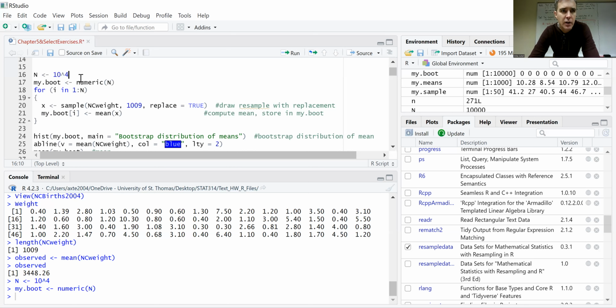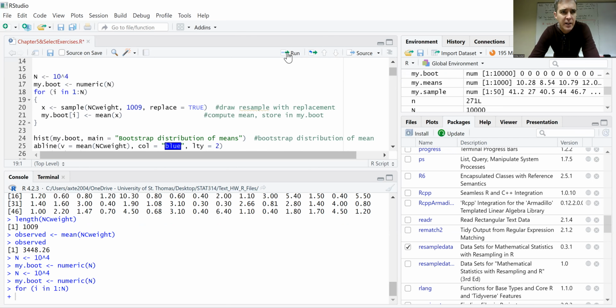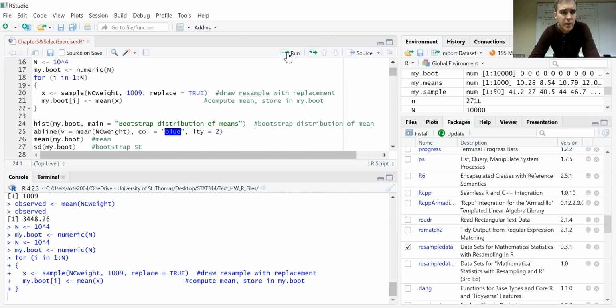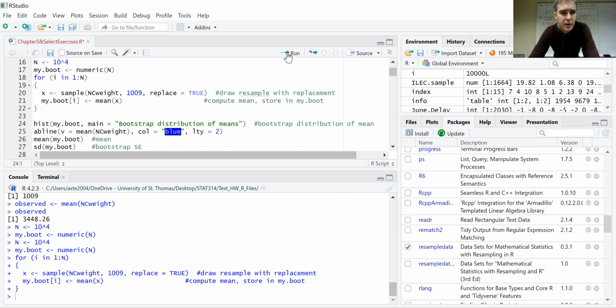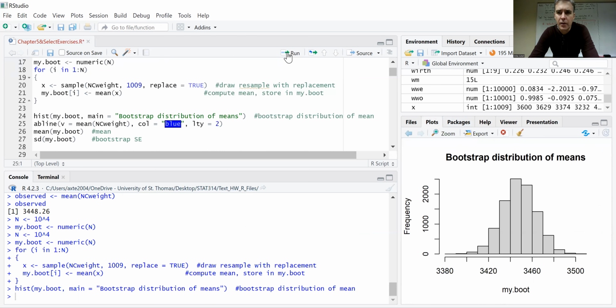Okay, so let me run those lines. So there's line 16, line 17, and then running the loop. And there it goes. And so it's done that 10 to the 4th times. Now here's a histogram. There it is. And it looks kind of normal-ish.